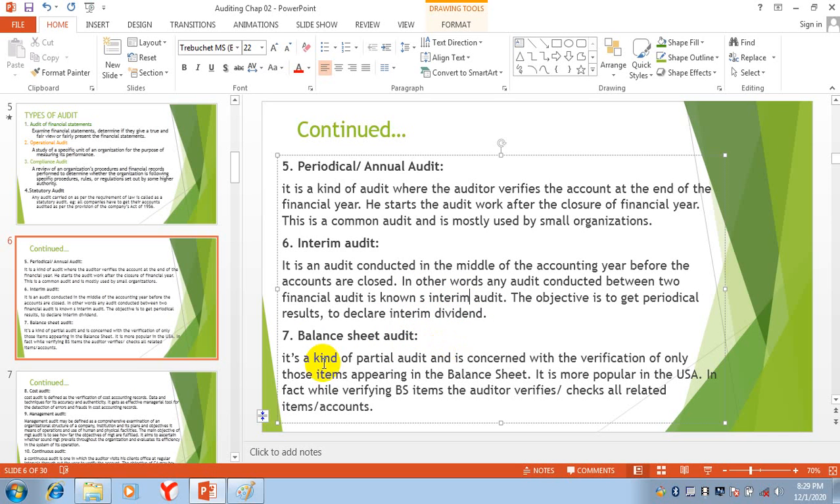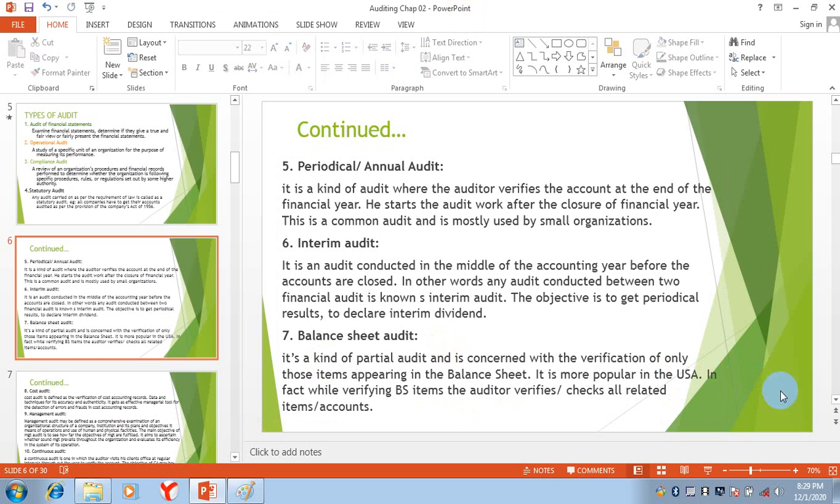And then we discussed balance sheet audit. In balance sheet audit, the purpose is to check the items of the balance sheet.